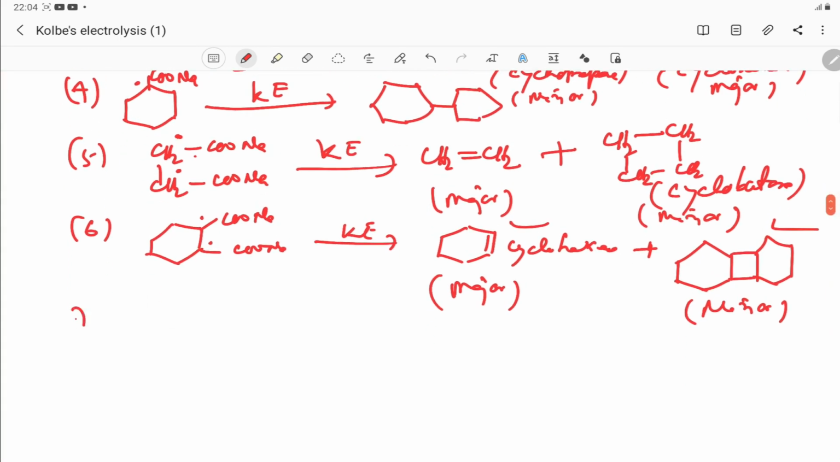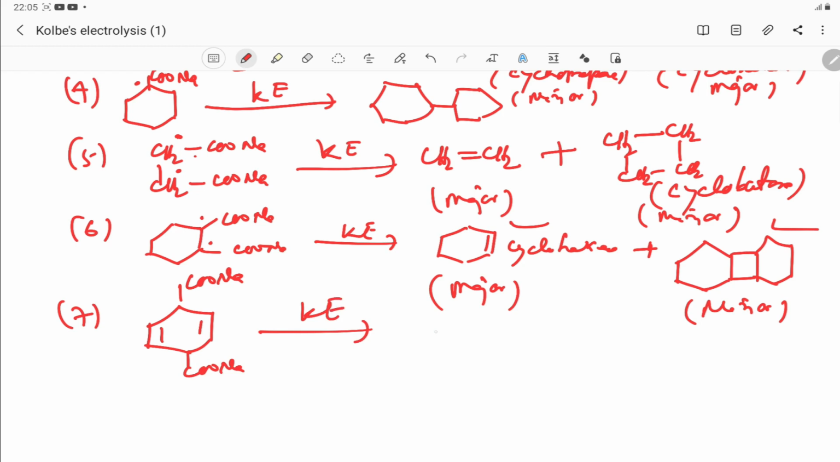So like this, another product we can take. Another example, if it will be like this type of salt by Kolbe's electrolytic method, you see, this is your free radical, this is your free radical produced after electrolysis. Then these two free radicals, on both carbons forming delocalization, forming benzene. The product will be benzene.